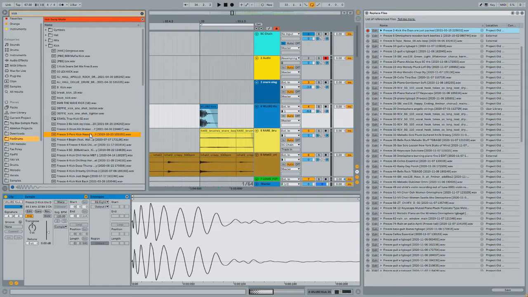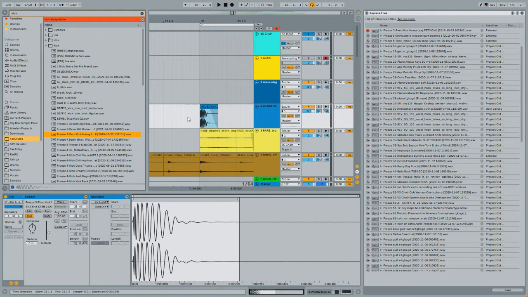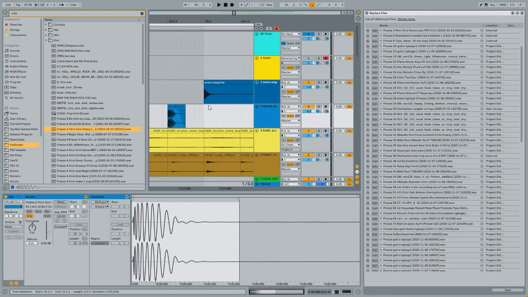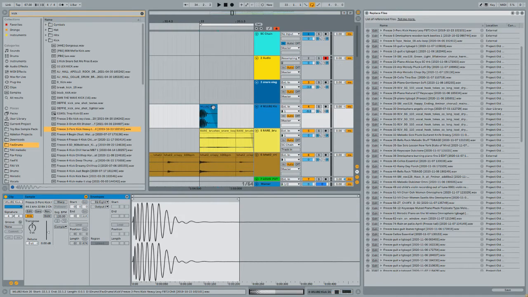So you want that kick, what you want to do is double click it, and then boom, they all swap out. That file gets replaced.